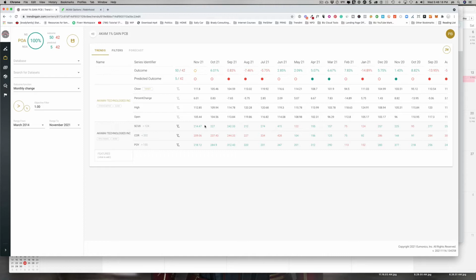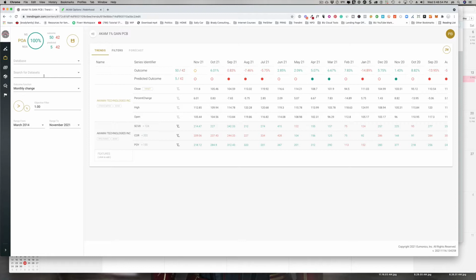So there's still opportunities for things to go sideways. But right now, unless something crazy happens, it seems like you're easily going to make your 1% objective here, where you're saying, hey, look, greater than 1%. So we're saying that in a month, we're estimating that where it started, which in the beginning of the month was 105, will rise 1% by the end of the month. And it looks like right now it's well beyond that. And so, what you can then do is look at other trend screens that are related to this trend screen.